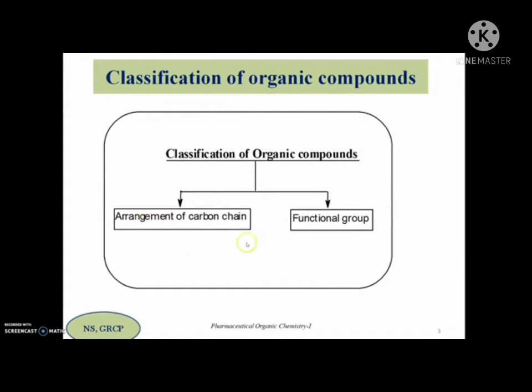The first one is based on the arrangement of the carbon chain that the molecules have, whether it is an open chain carbon or the carbon chain is in cyclic ring form, and again in cyclic ring form there are various modes. Also, depending on the functional group present in them, they can be classified. So let us see these classifications one by one with definitions and examples.